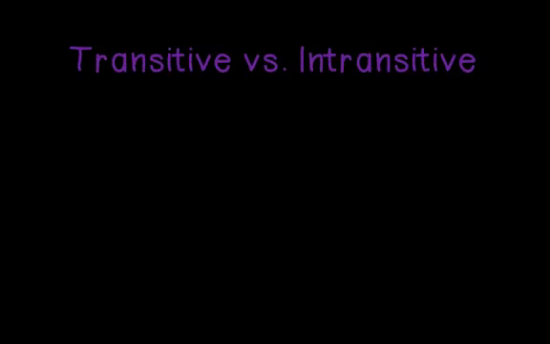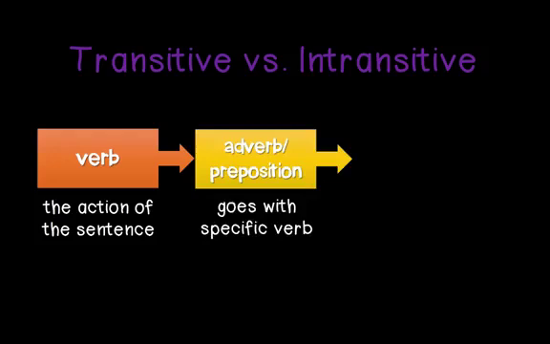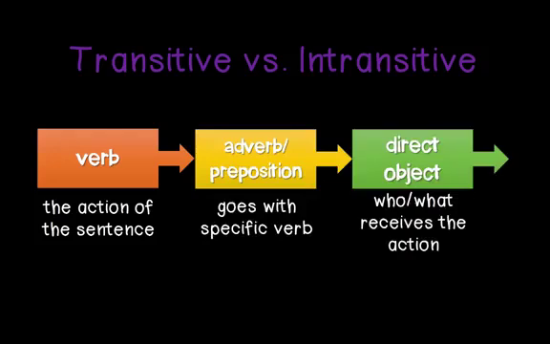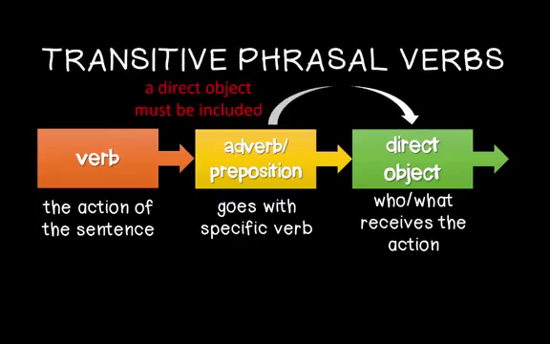First, let's review what transitive and intransitive means when talking about verbs. It means that after the verb comes the adverb and preposition, what goes with the specific verb, and then the direct object, meaning the who or what receiving the action. The direct object must be included with transitive phrasal verbs. Trans means to cross, so the action of the verb, adverb, or preposition combination needs to cross into a person or thing.